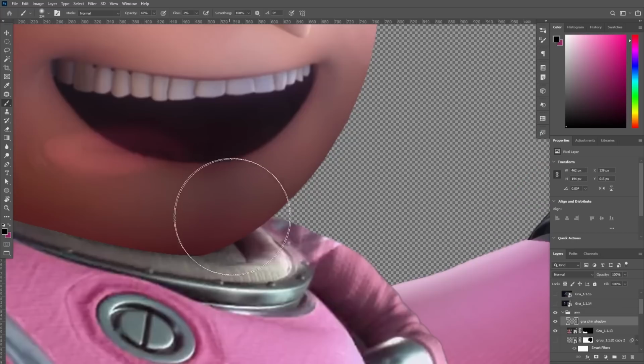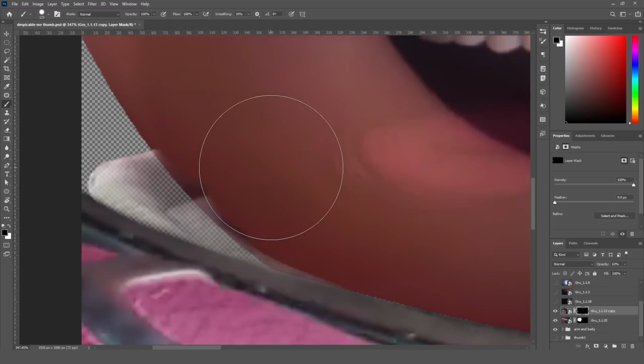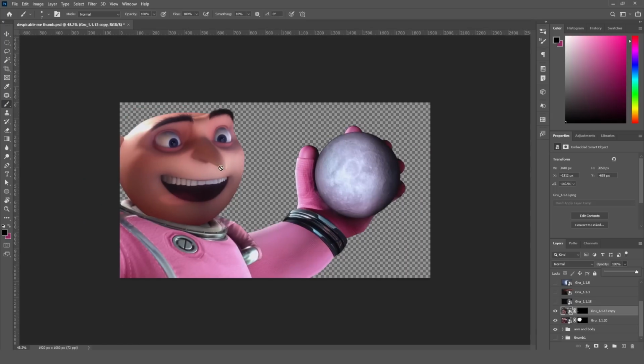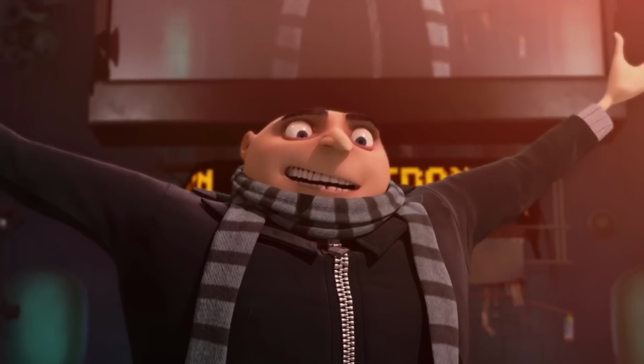Okay, I'm gonna cast some shadows from his head, and I'll fill this space with some cushioning. Thankfully, the spacesuit covers up where his neck might be. I don't know if he has a neck. Yeah, let's not go there.